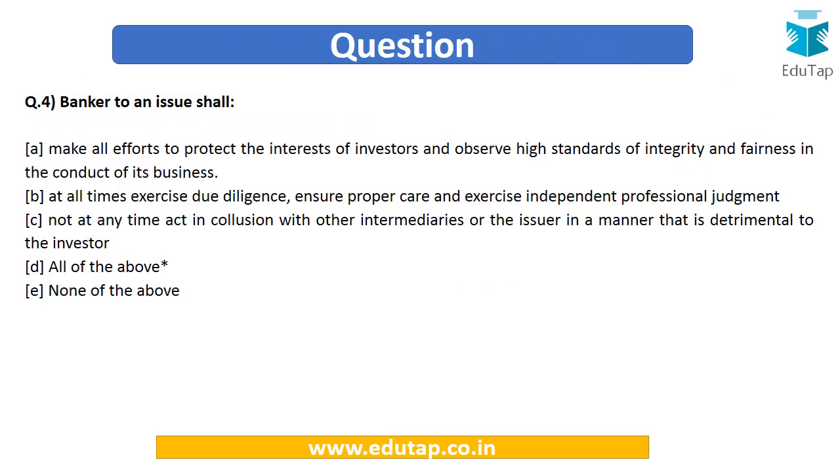So friends, now we can easily answer this question that a banker to an issue has to observe all these. Observe high standards of integrity, proper care, not act in collusion with other intermediaries. So all this has to be done. So the correct answer here is going to be option number D, that is all of the above.